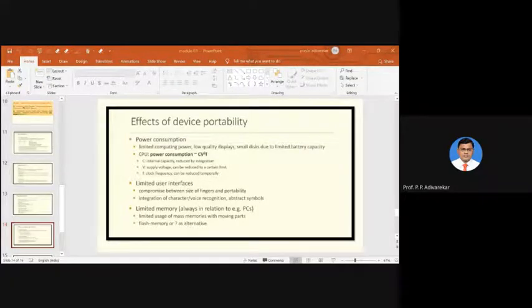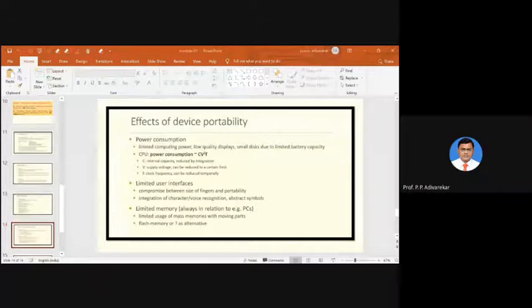In mobile communication, if the communicating device is portable, that means it has a limited power supply. For example, a mobile handset or laptop comes with a battery, which drains out over a period of time, right? So power consumption becomes the major issue in mobile communication.